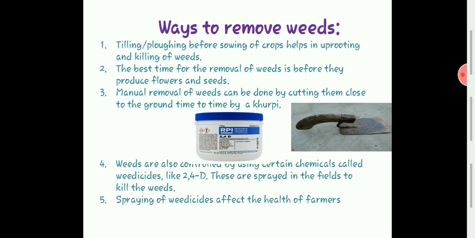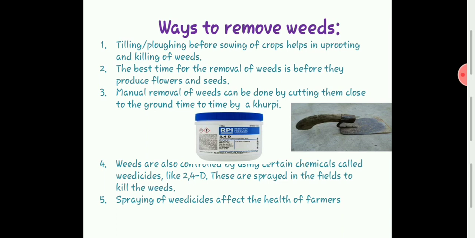And what is that chemical? The chemical name given in your text is 2,4-D. There are so many other chemicals too. These chemicals are mixed with water and sprayed onto the weeds. Only the weeds will be killed, because we are spraying this chemical onto the weeds.